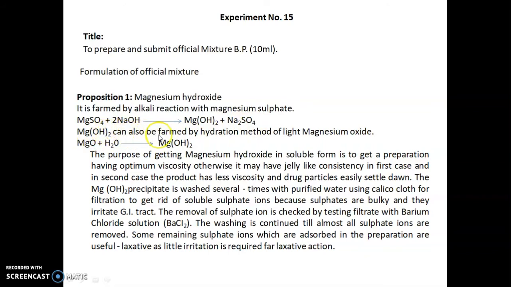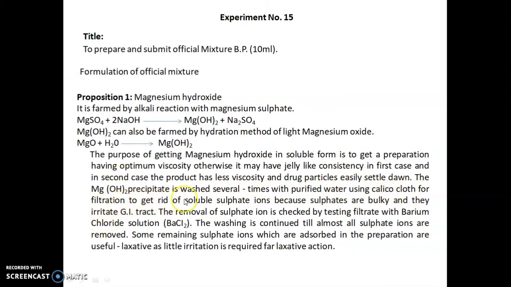Mg(OH)2, magnesium hydroxide, can also be formed by the hydration method of light magnesium oxide, that is MgO, magnesium oxide, plus H2O, means water. It will give us magnesium hydroxide, Mg(OH)2. The purpose of getting magnesium hydroxide in the insoluble form is to get a preparation having the optimum viscosity, otherwise it may have a jelly-like consistency in the first case, and in the second case the product has less viscosity and drug particles easily settle down.